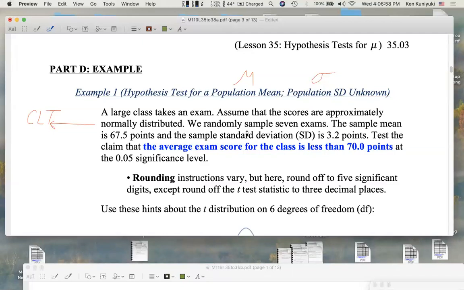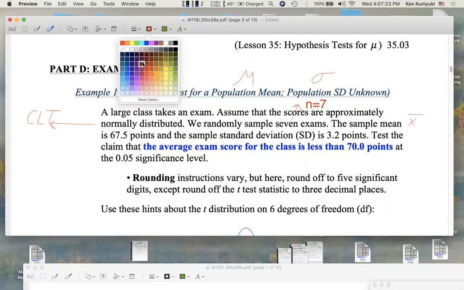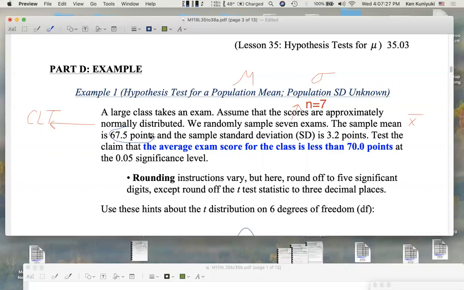We randomly sample 7 exams, and it's good to know what these pieces are. What's the 7? It's n, our sample size. The sample mean, what's the notation for sample mean, by the way? It's x bar, all right? The x bar is 67.5 points.